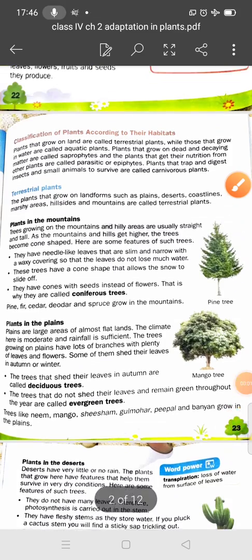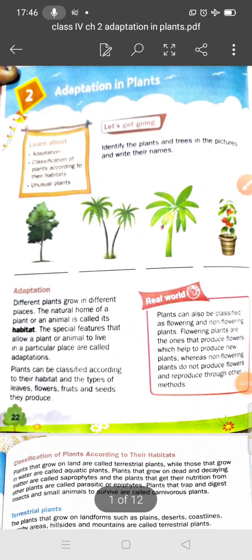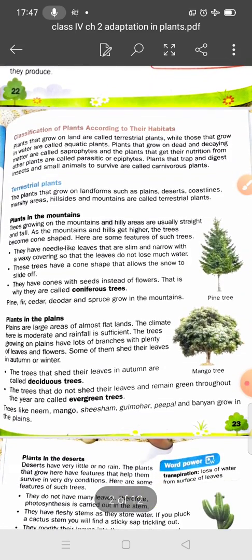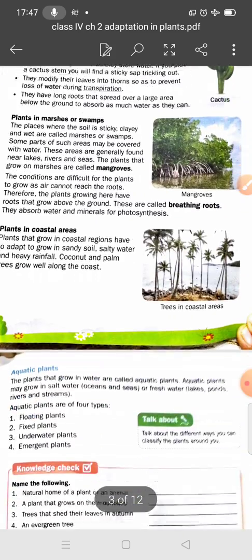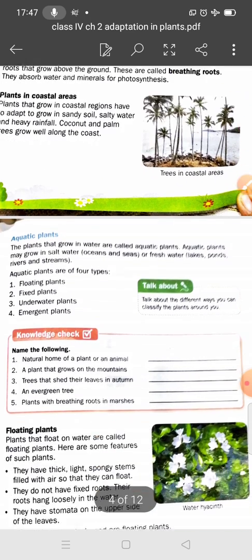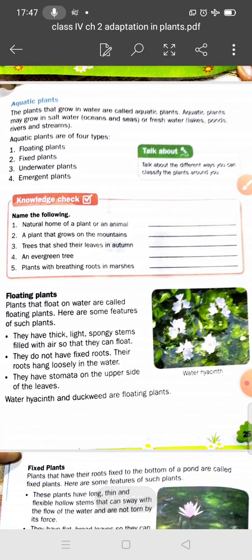Class 4th, chapter number 2, adaptation in plants. Student, we have discussed in the previous lecture the classification of plants according to their habitat. We have discussed terrestrial plants, plants in mountains, in plains, desert plants, plants found in marshes or in coastal areas. In this lecture we will discuss aquatic plants next.